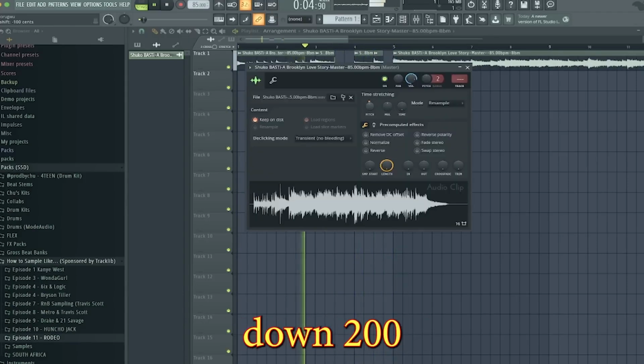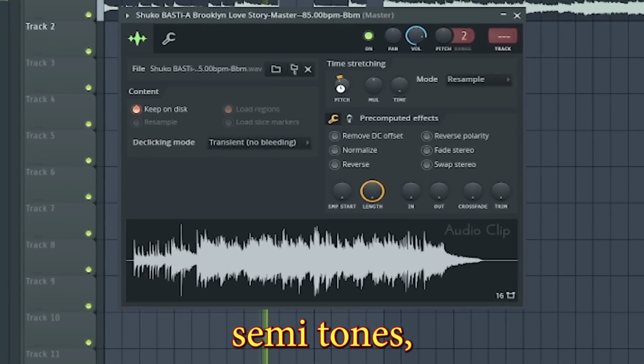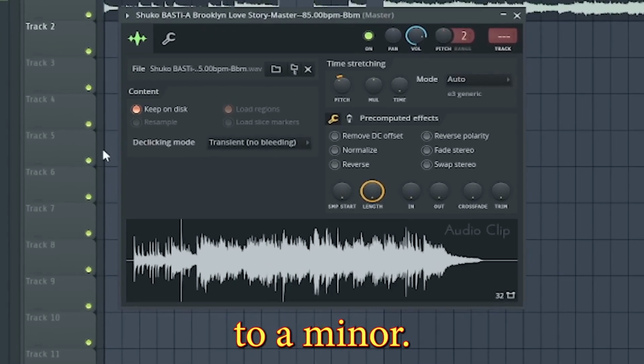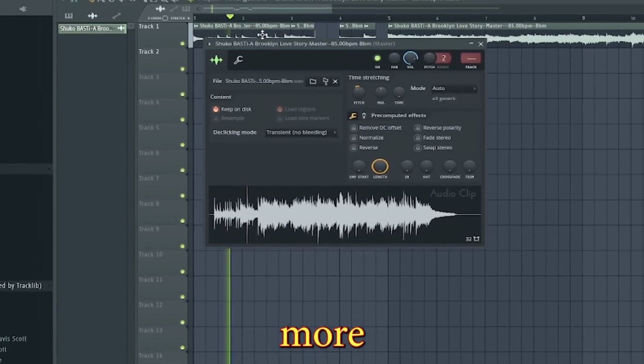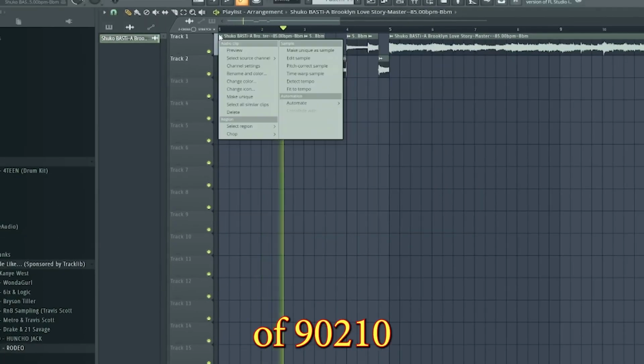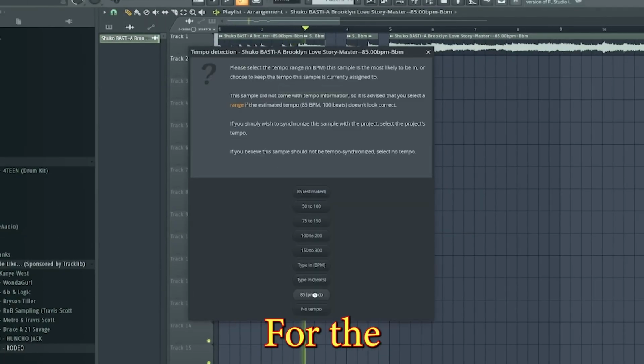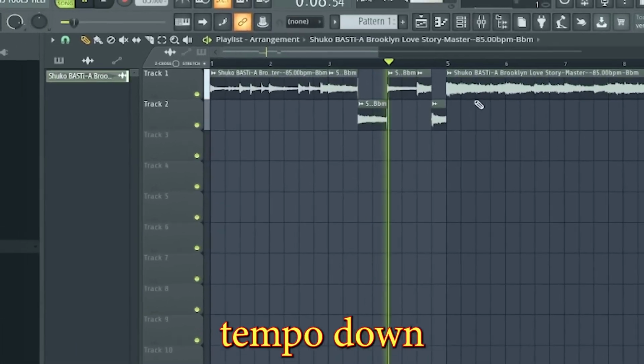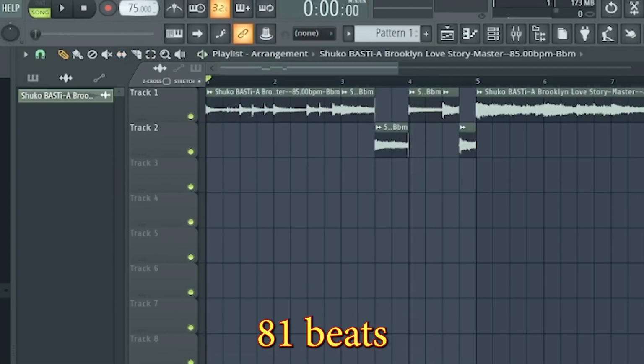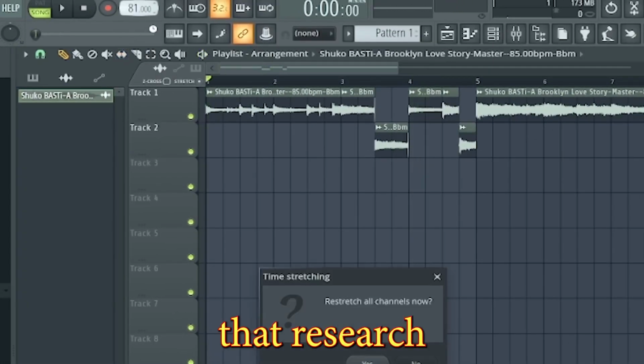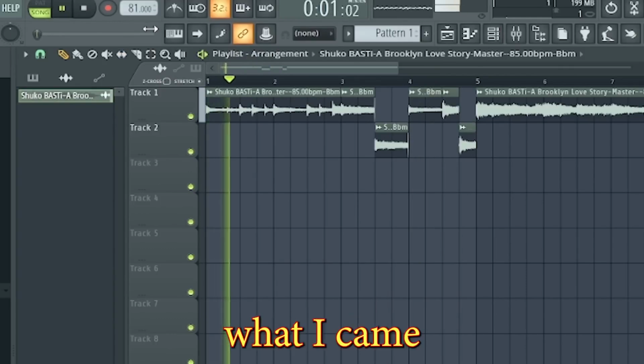Then I pitched it down 200 cents or 2 semitones, bringing the key from B minor to A minor. I did this just so that we could more accurately match the vibe of 90210, which is also in A minor. For the same reason, I also brought the tempo down from 85 beats per minute to 81 beats per minute. See man, that research always comes in handy. Here's what I came up with.